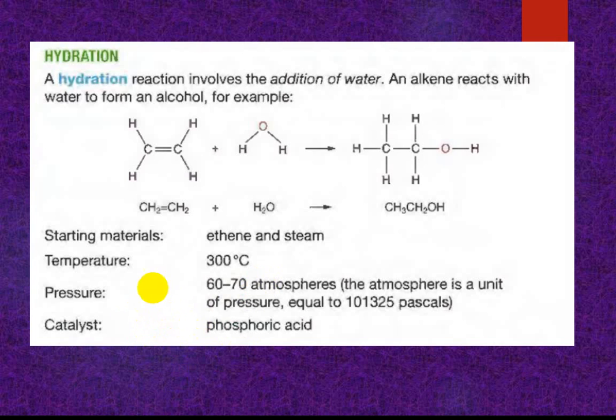The temperature is 300 degrees Celsius. The starting materials are ethene and steam. Steam is gaseous water, meaning water vapor. In a hydration reaction of water, alcohol is formed. The catalyst is phosphoric acid.